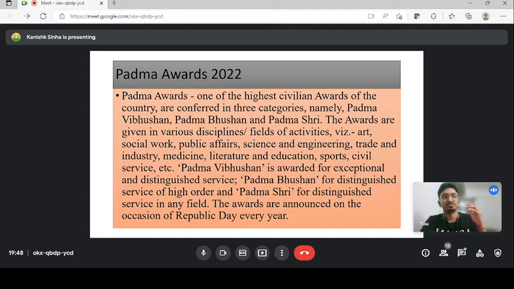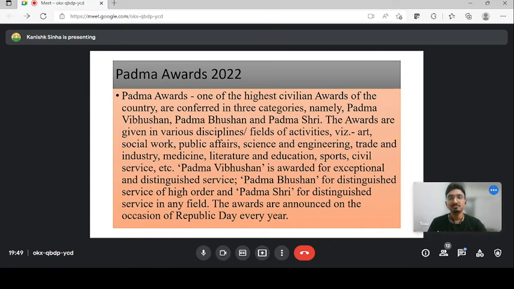So if tomorrow you do very good in your law field, you become Harish Salve, you will most probably get Padma Shri. If you become Neeraj Chopra, you will get Padma Shri. So in any field, if you are doing extraordinarily good, you will get the award. So Padma Vibhushan, Padma Bhushan, and Padma Shri are given for exceptional and distinguished service that the people of India are doing. So this is the first slide.